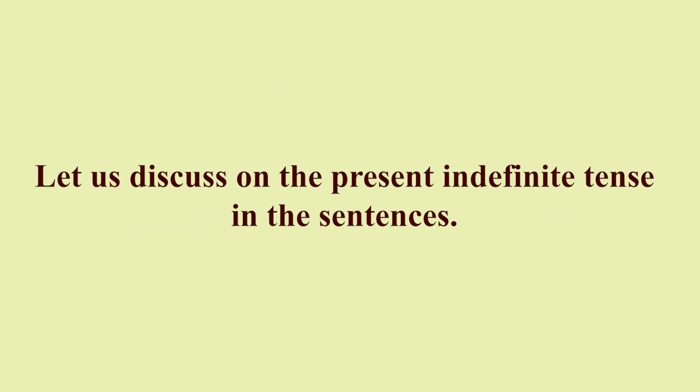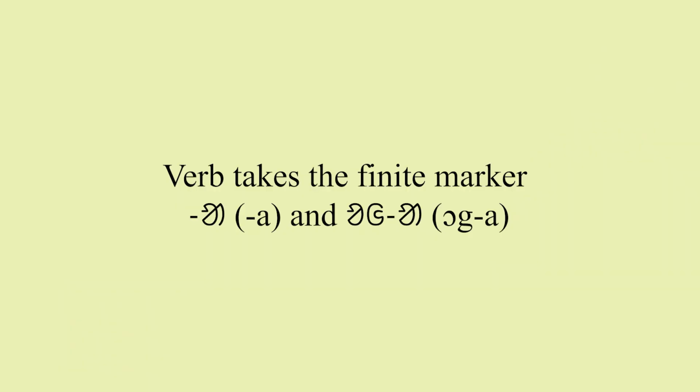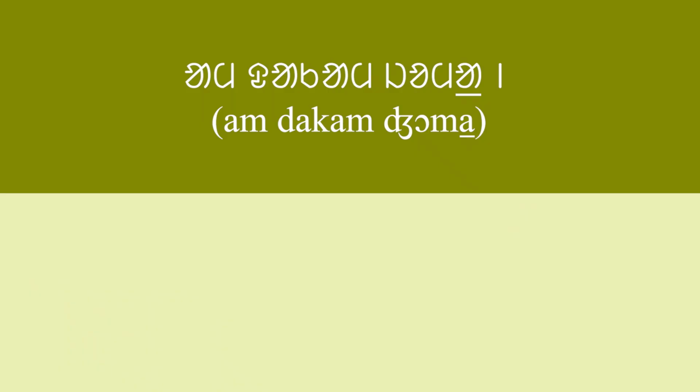Let us discuss the present indefinite tense in sentences. Present indefinite tense denotes what we do at present daily, something like a habit, which we regularly do. The verb takes the finite marker a and o-a. It is also the present indefinite tense marker, like am, dakam, joma, which means you eat rice.